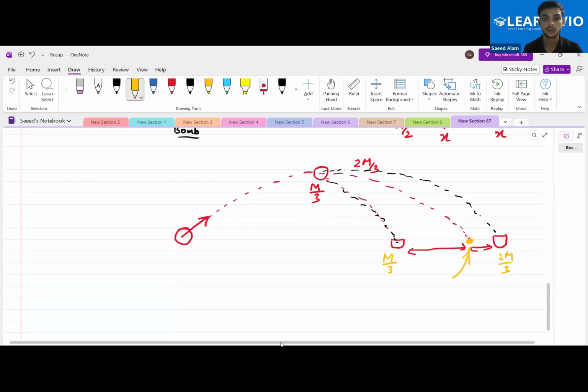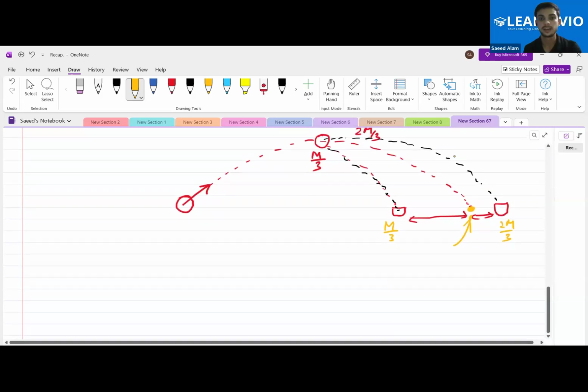Yes, sir. I'm not solving the numerical over here. I'll give it to you in the assignment, but the only concept you will always have to use is that the center of mass will not change if only internal forces are acting over it. Is this clear to all of you? Yes, sir.